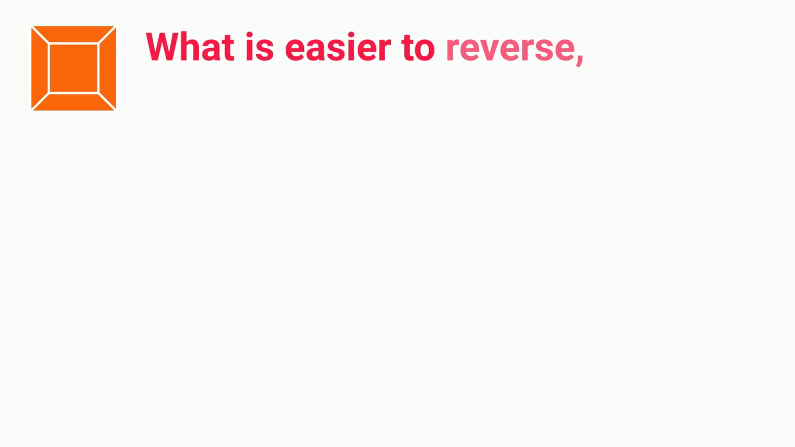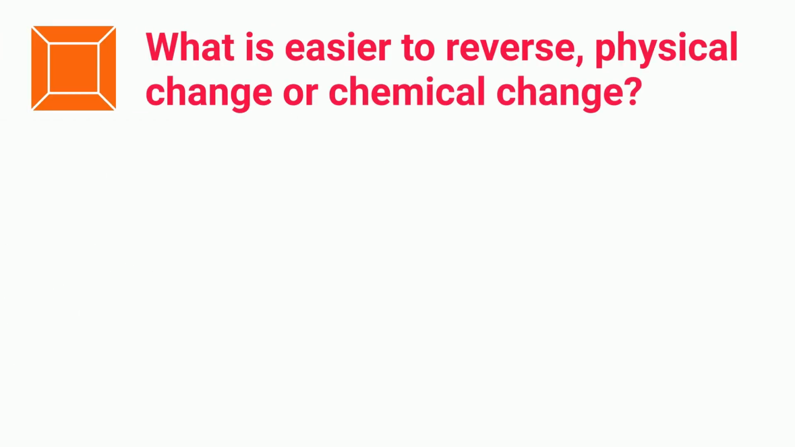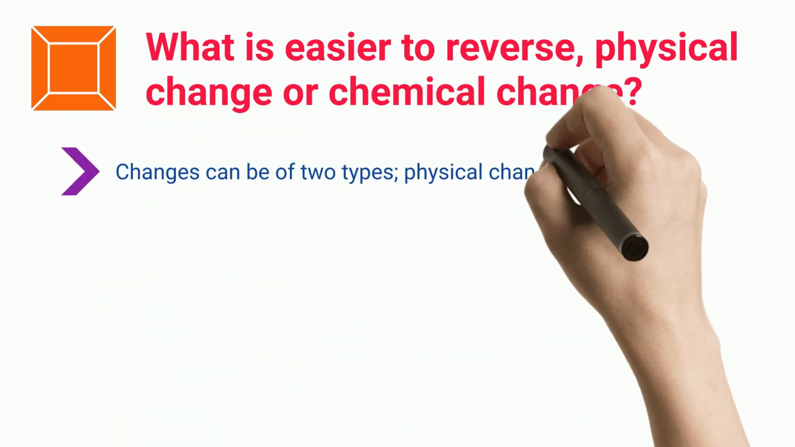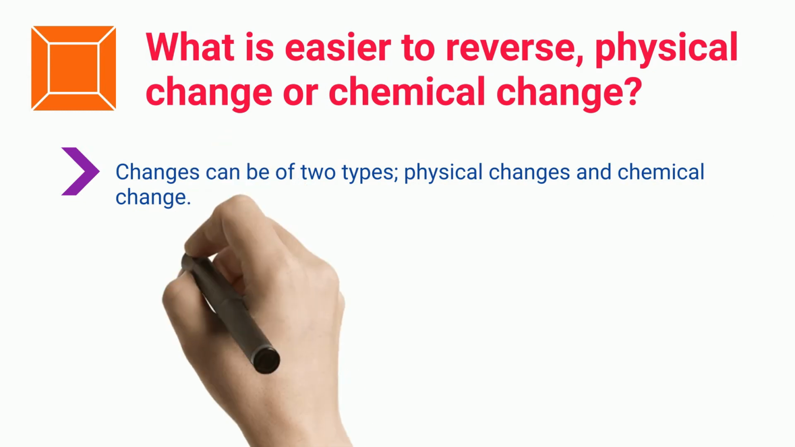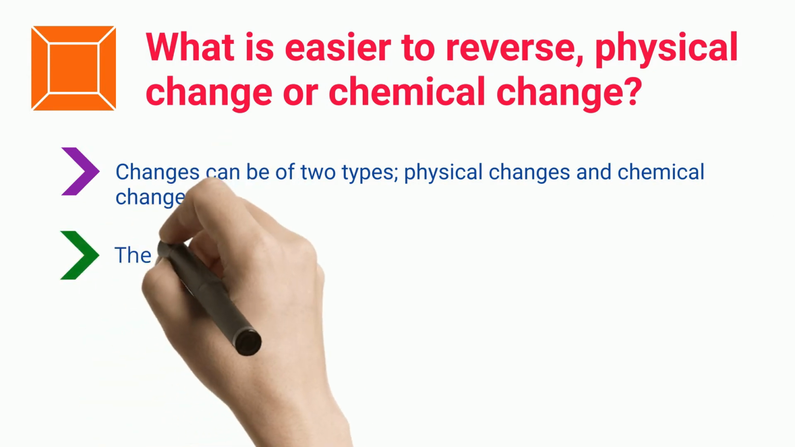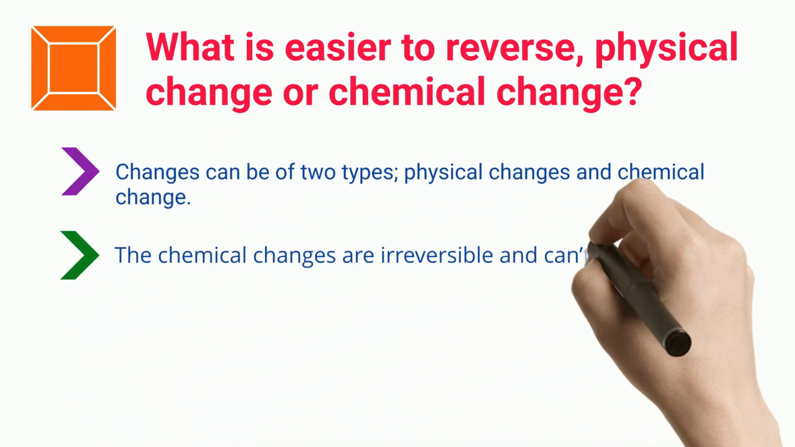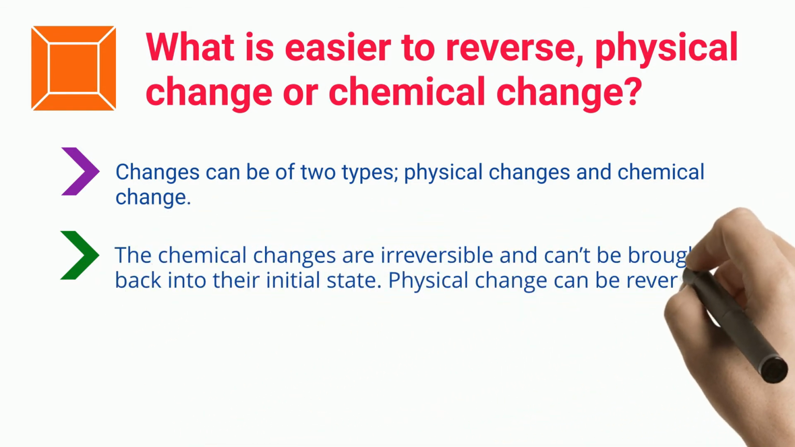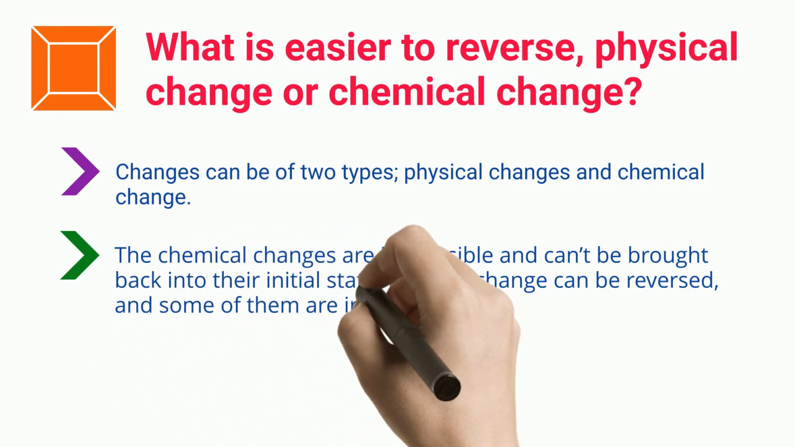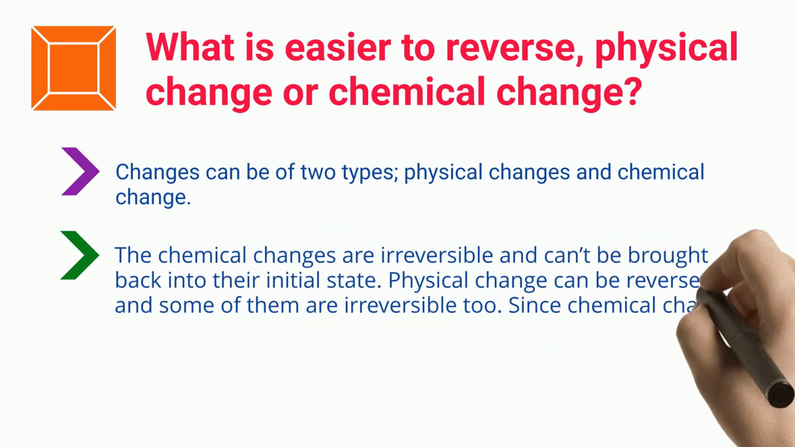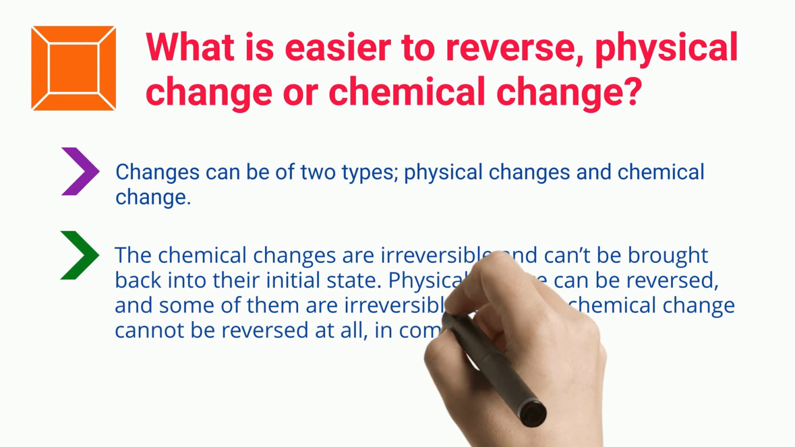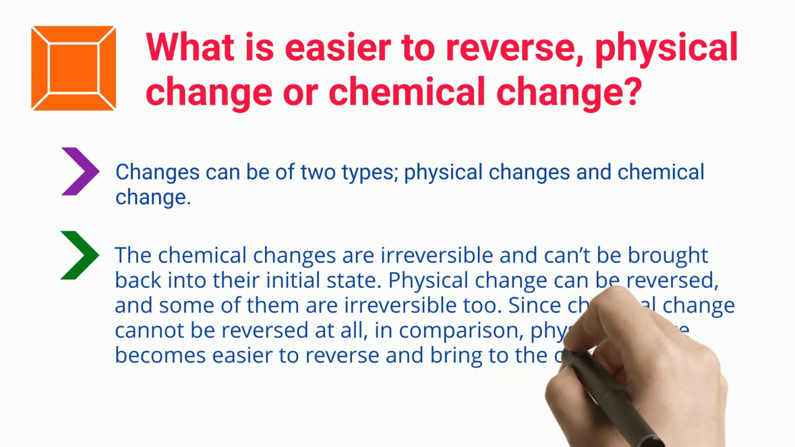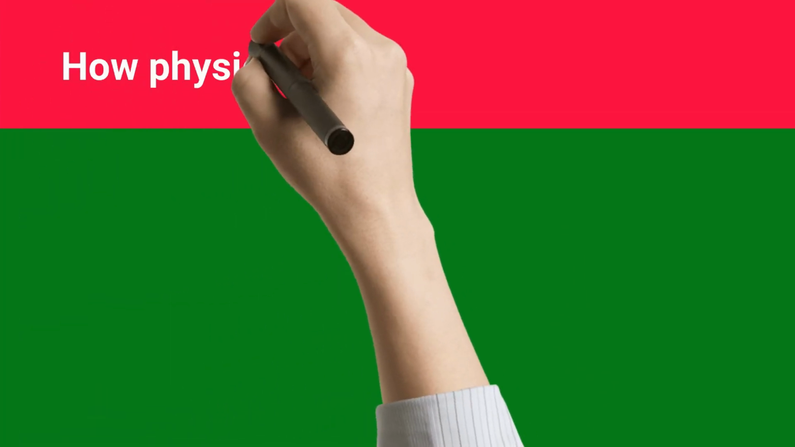What is easier to reverse, physical change or chemical change? We know that physical changes can be reversed and therefore termed as a temporary change. The chemical changes are irreversible and cannot be brought back into their initial state. Physical change can be reversed, though some of them are irreversible too. Since chemical change cannot be reversed at all in comparison, physical change becomes easier to reverse and bring to the original state.